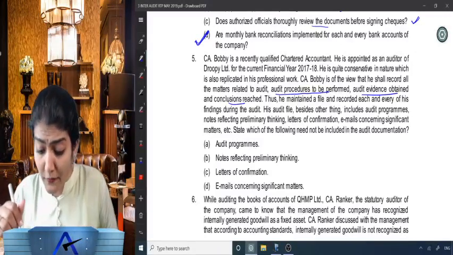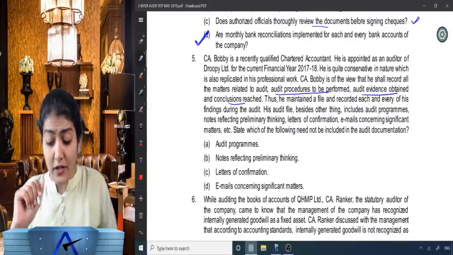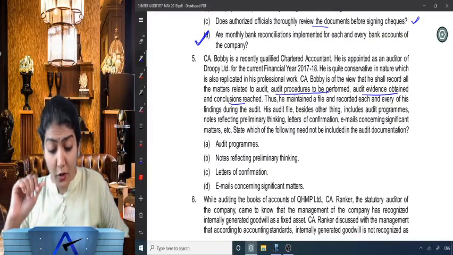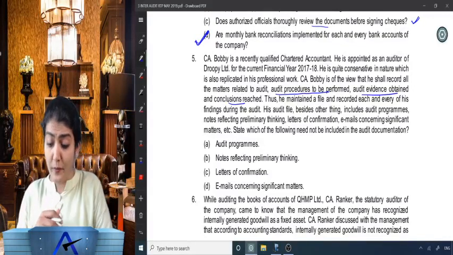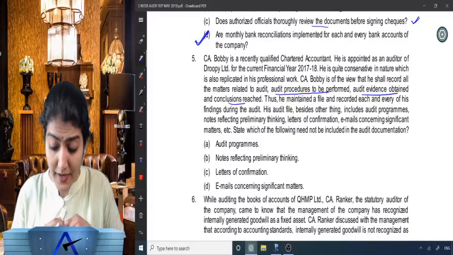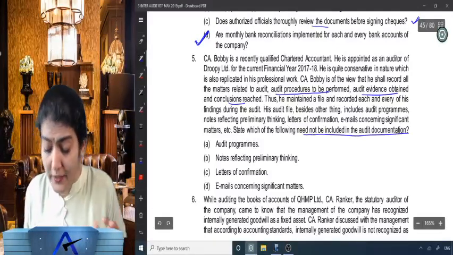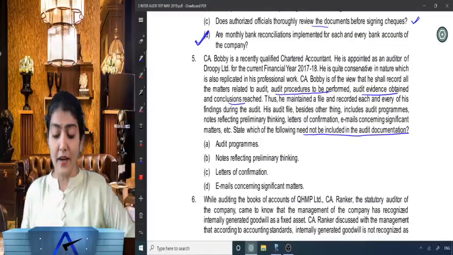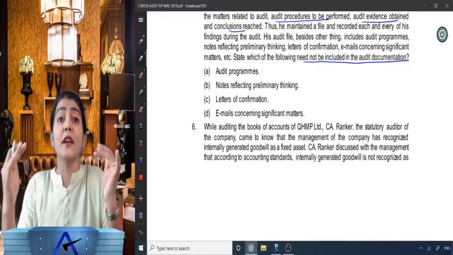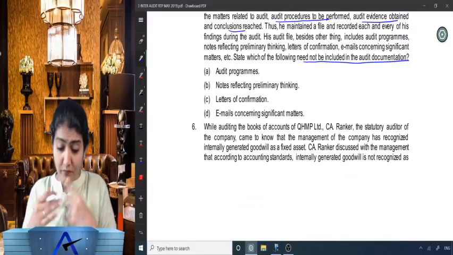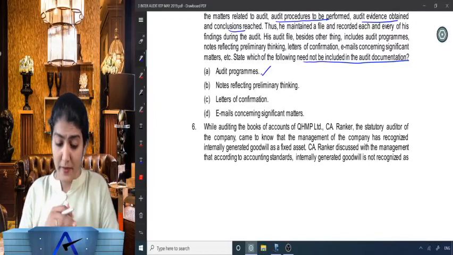Thus, he maintained a file and recorded each and every one of his findings during the audit. His audit file, besides other things, includes audit program, notes reflecting preliminary thinking, letters of confirmation, email concerning significant matters, etc. State which of the following need not be included in the audit documentation. So again, a negative question. Which of the following need not be included in the audit documentation? Right, so the audit program, it should definitely be there in the audit documentation.